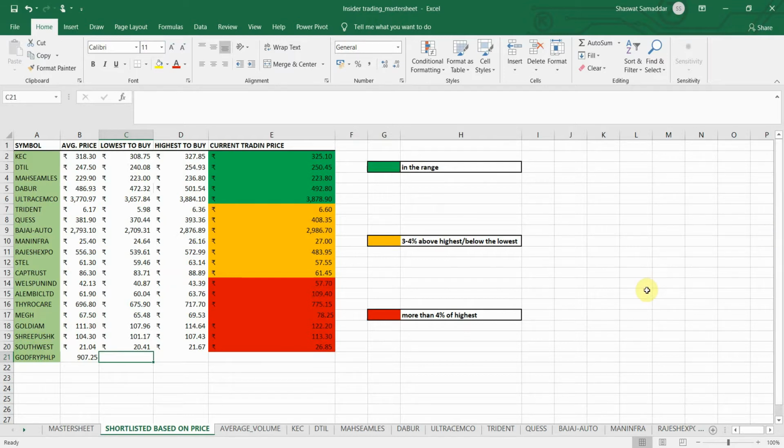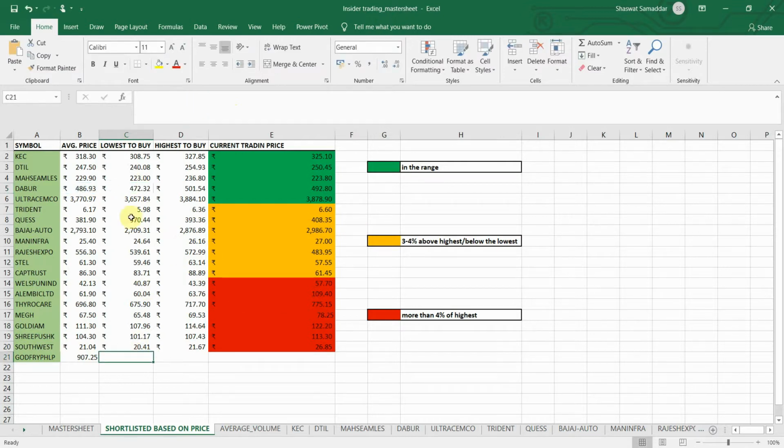What would be the lowest point? I said that my range for considering the lowest price and the highest price would be plus minus 3% of the average price. Again, this percentage can vary for you. But I would suggest that you don't keep the range greater than 5% or lower than minus 5%. Saying that, let me quickly apply the formula.